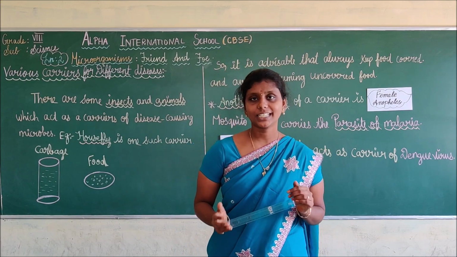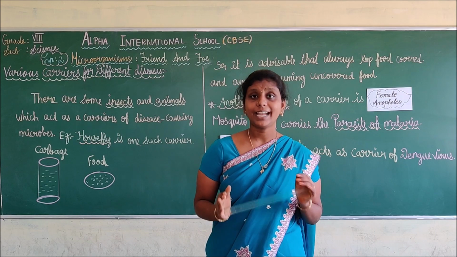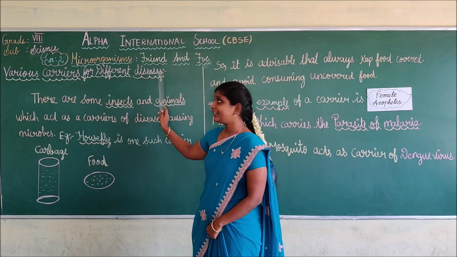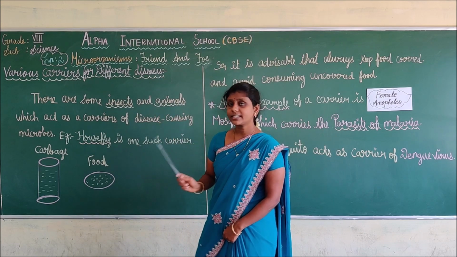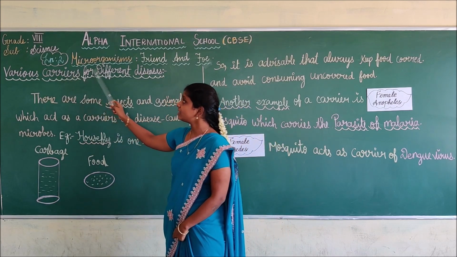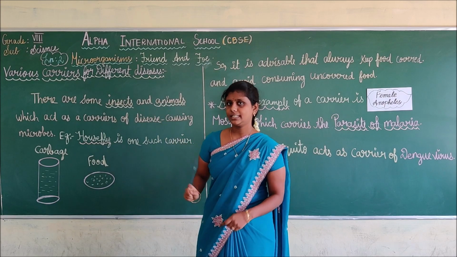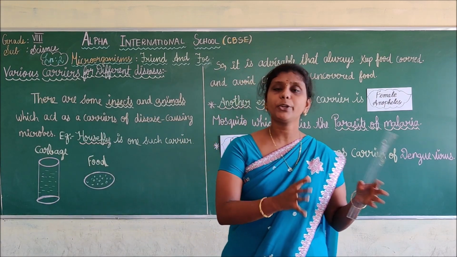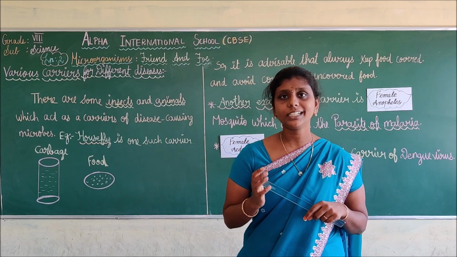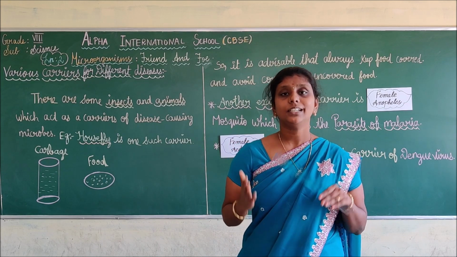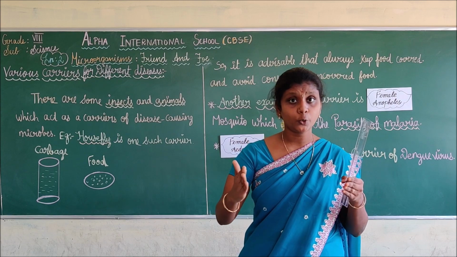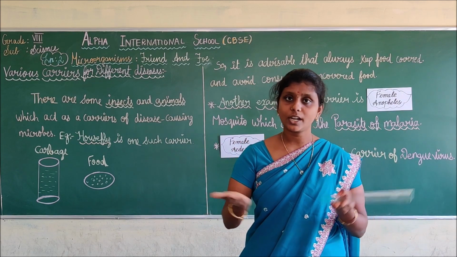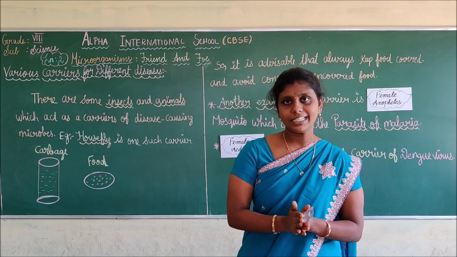Good. In this class, we are going to discuss various carriers for different diseases. What are we going to discuss? Various carriers for different diseases. In the previous class, we discussed what a communicable disease is. Do you remember that? What is a communicable disease? The disease that spreads from an infected person to a healthy person, that we call a communicable disease.